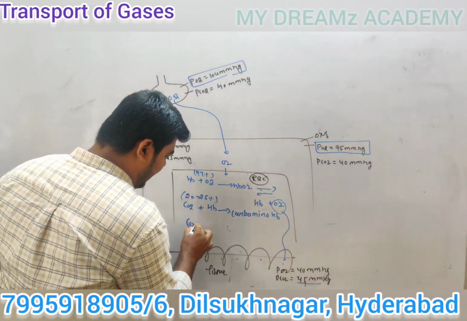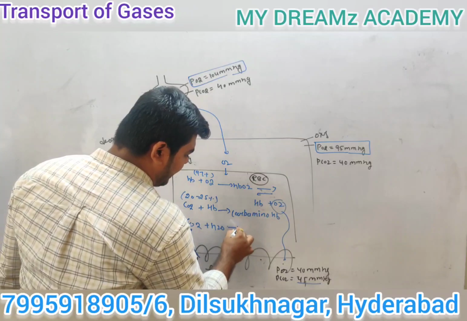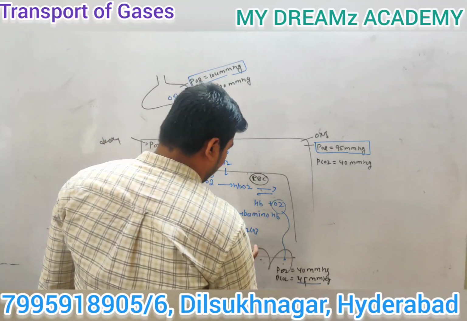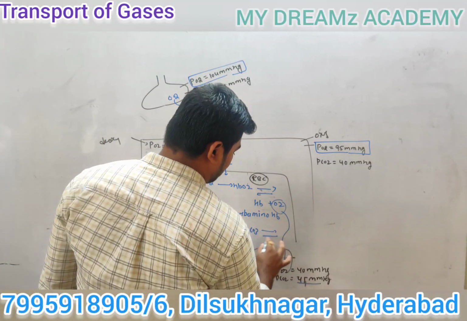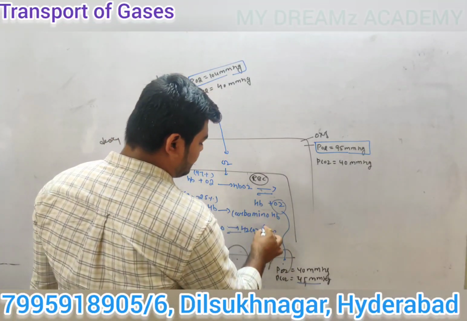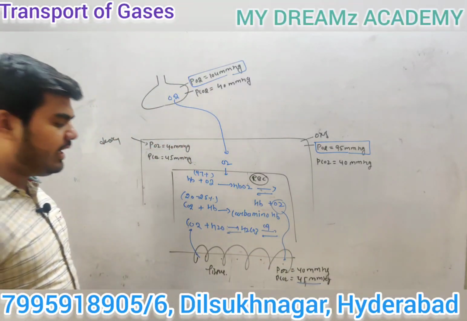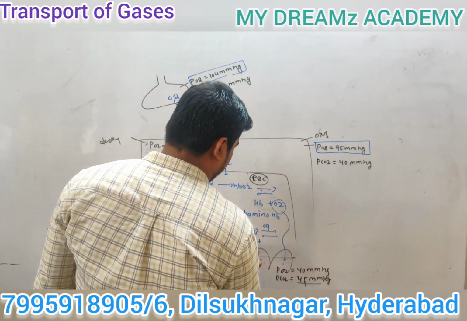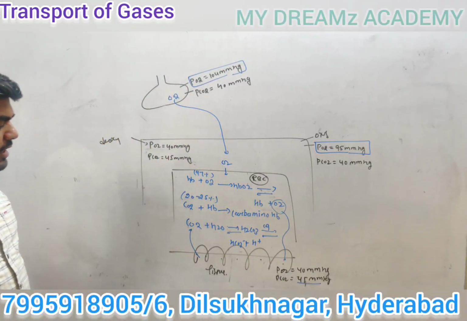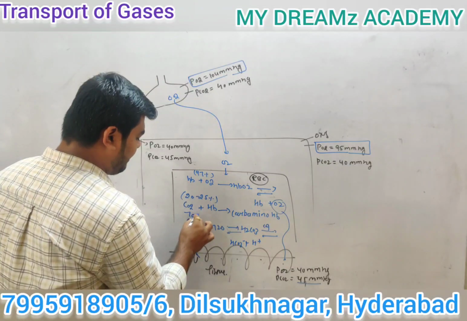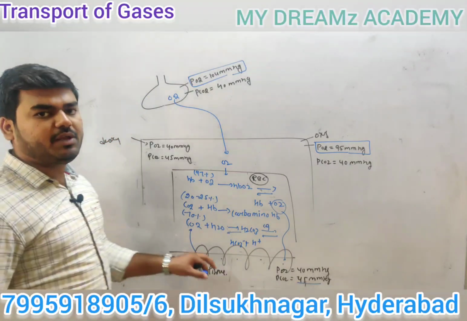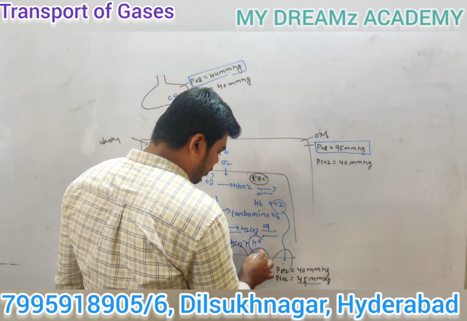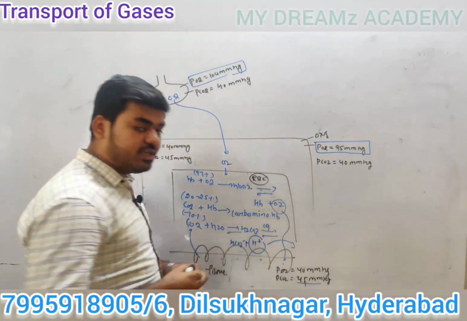So this carbon dioxide forms H2CO3. After the formation of H2CO3, it dissociates in the presence of the enzyme carbonic anhydrase into H plus ion as well as bicarbonate. About 70% of carbon dioxide is transported in the form of bicarbonate ion.